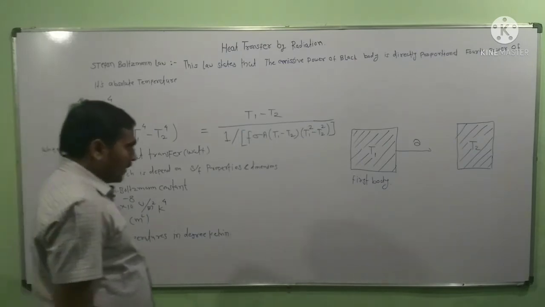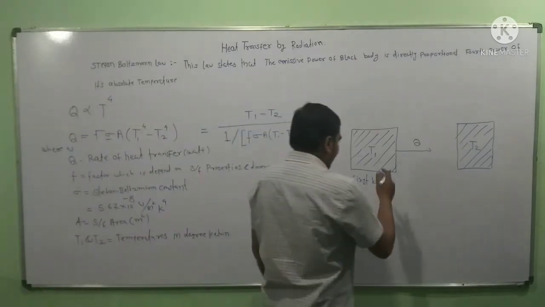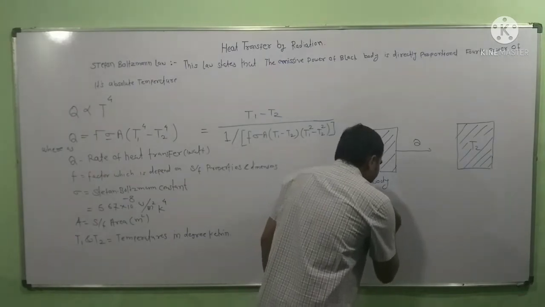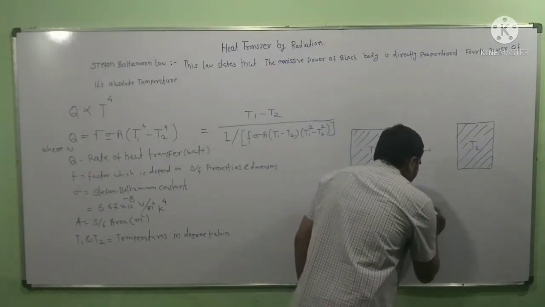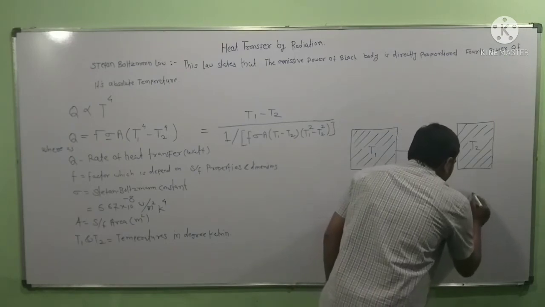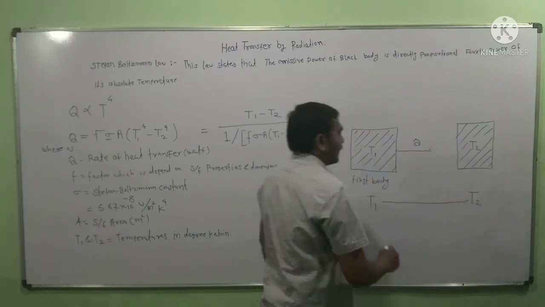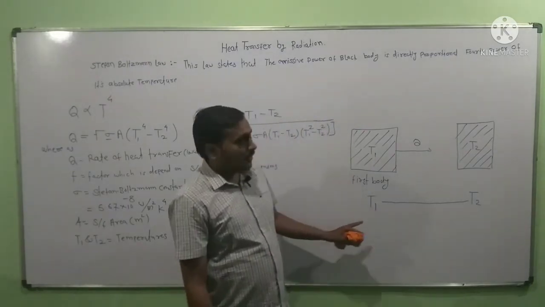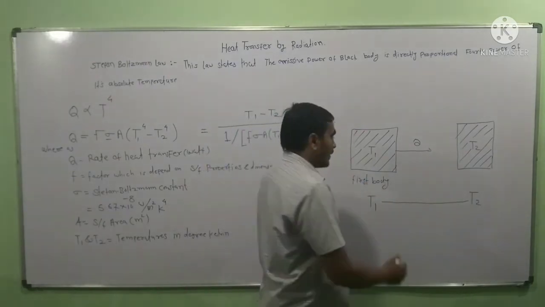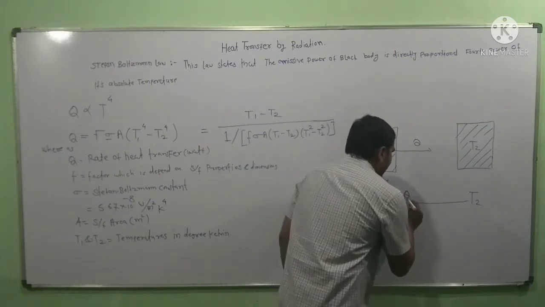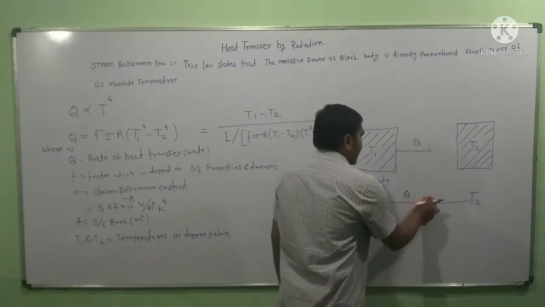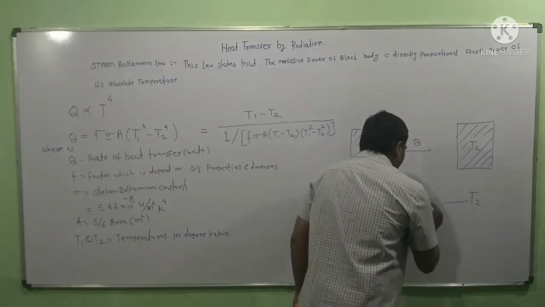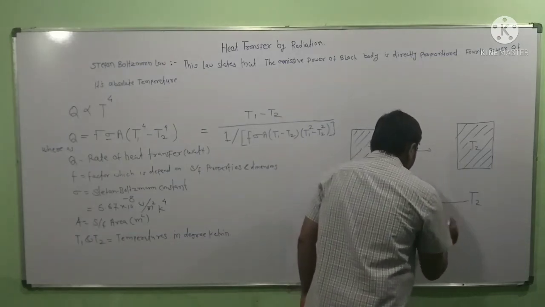Friends, heat is flowing from the body having temperature T1 to the body having temperature T2, and that heat flow is Q. There is some resistance, which is given by R_TH rad.